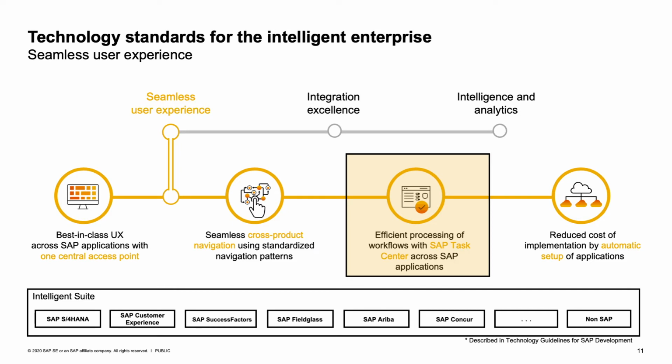Processing workflows in SAP Task Center across SAP applications is very efficient no matter the underlying SAP application and technology. Unified customer experience by automatically provisioned and pre-installed applications reduces the implementation costs.